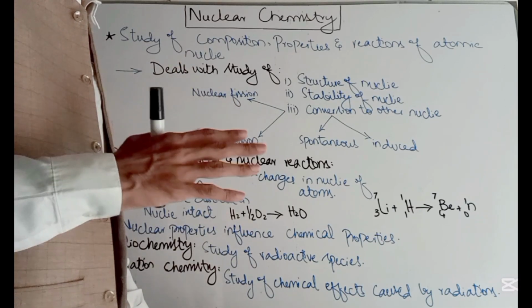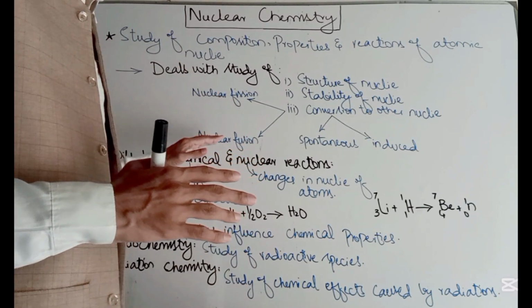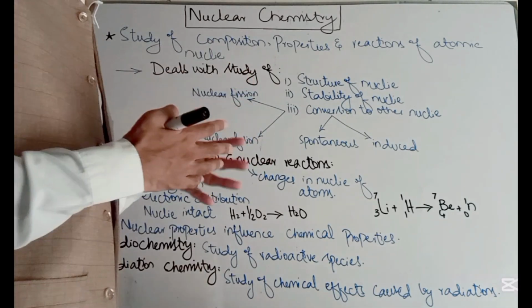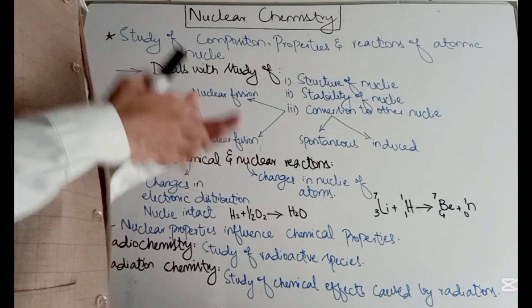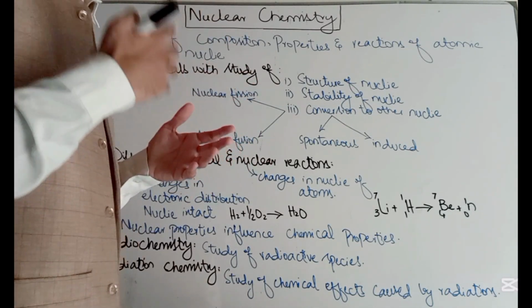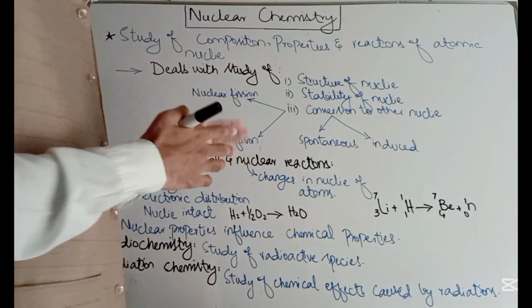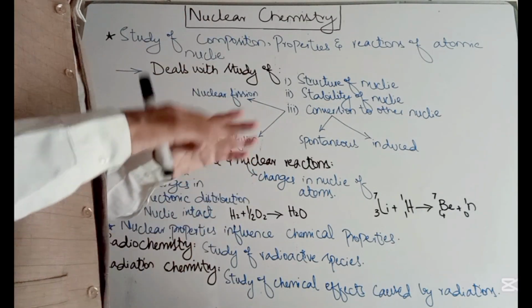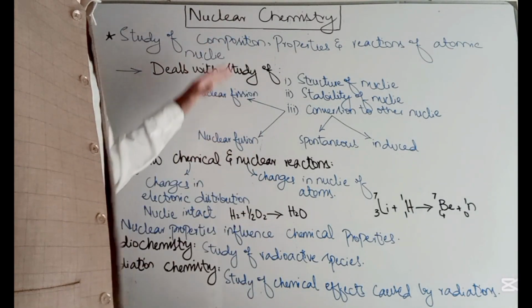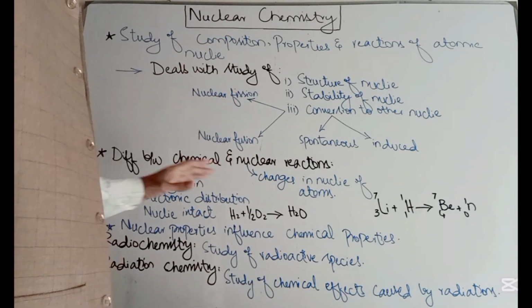We extensively study nuclear fission, nuclear fusion, the conditions for fission and fusion, how the reactions take place, what their consequences are, and what the harmful and beneficial effects of fission and fusion are. All these things will be studied under the headings of nuclear chemistry.